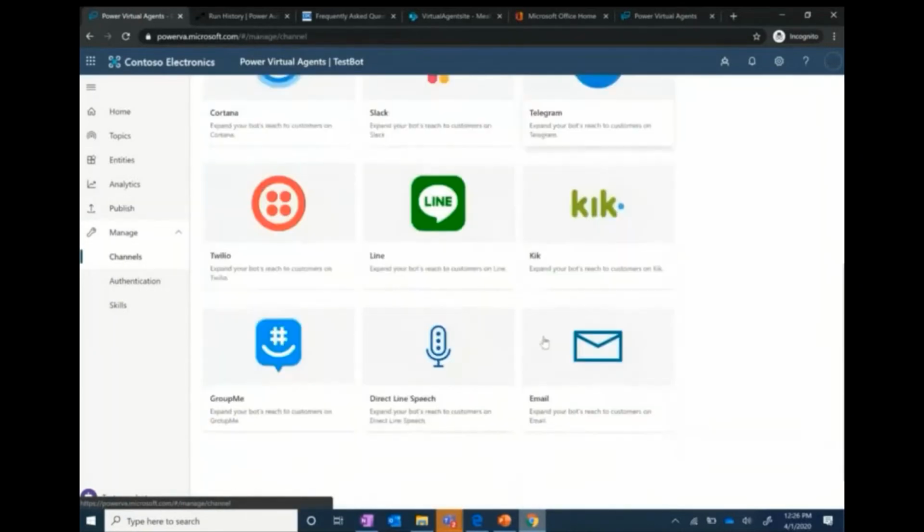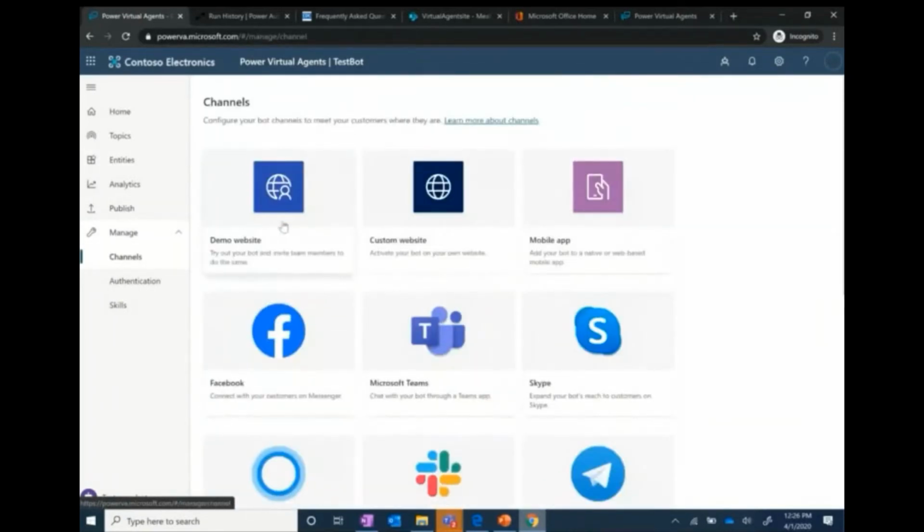Then we have these many channels over here. This is the demo website. We can actually publish a bot to our demo website, and we can share it with our colleagues to try and test it out. And these are various channels which are available to us.